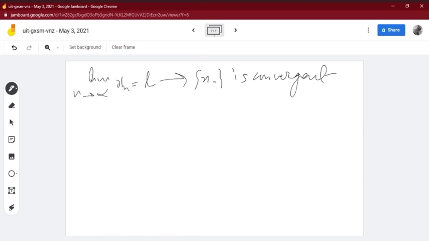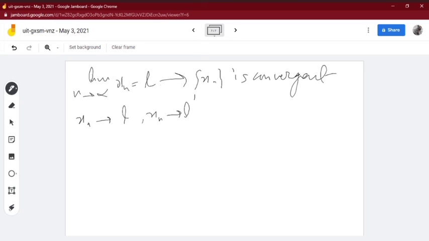The limit of a sequence is always unique, remember that. A sequence xn of real numbers can have at most one limit, not at least. So don't get confused about at most and at least. The limit is either one or none. Let us suppose that the sequence has two limits. So xn tends to L and xn tends to L dash as n tends to infinity. Now we have to prove that L and L dash are equal.